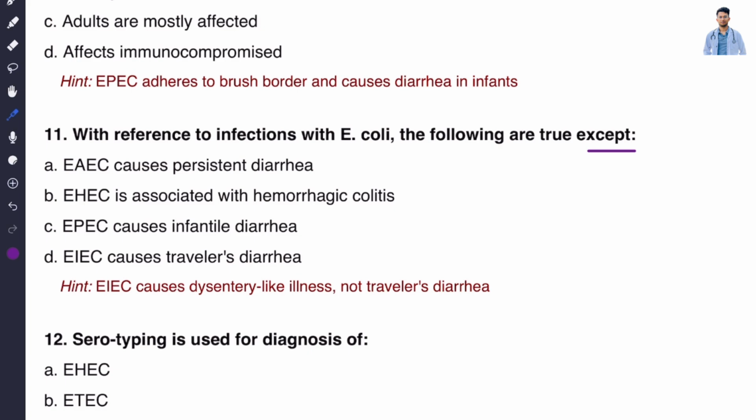As we have studied a few minutes ago, traveler's diarrhea is caused by enterotoxigenic E. coli. I have also told you to remember it as TT. So this one is not correct. Enteroinvasive doesn't cause traveler's diarrhea. So the correct answer is option D. Enterotoxigenic E. coli causes traveler's diarrhea.